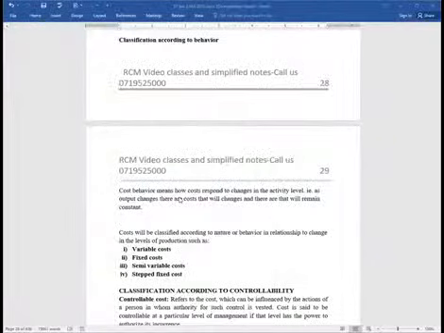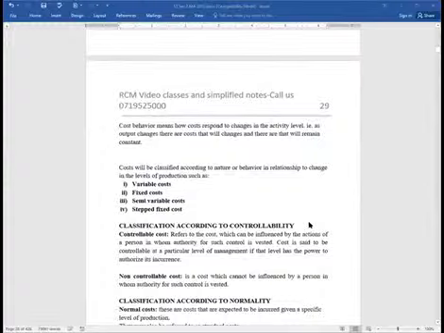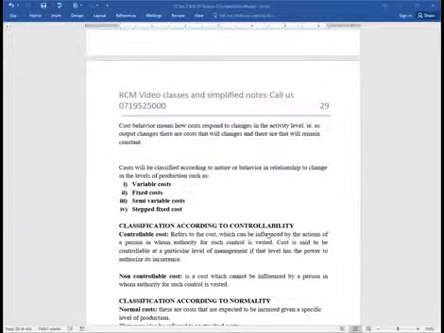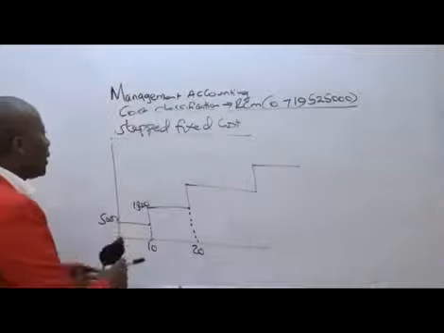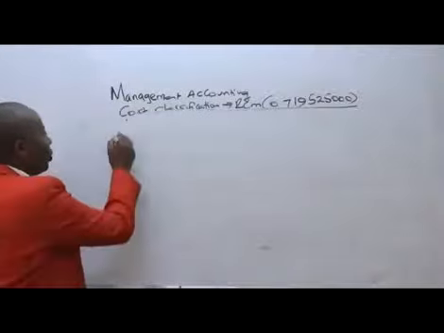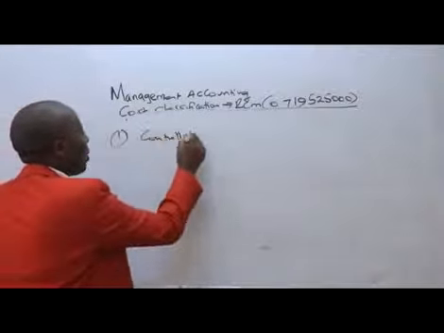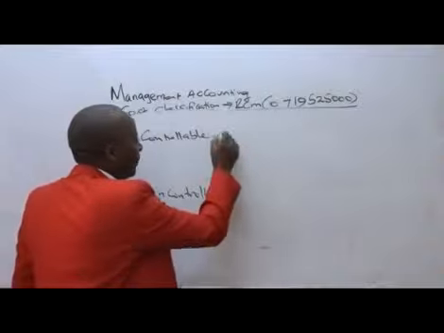Now from there, ladies and gentlemen, we've got these particular ones, which are just a walkover that we need to explain very first. So we have classification according to controllability. Under controllability, we shall be having two classes. Which classes are these? We are going to be having those costs which are controllable, and those costs which are non-controllable or uncontrollable, as the name suggests.